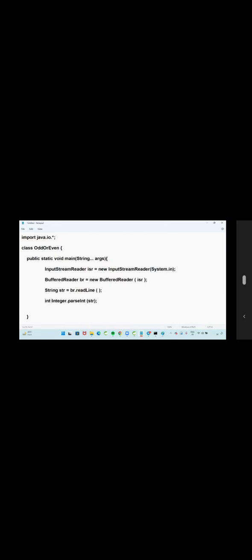Now let us store the integer number. What I need to do next? I want to check that number is an even number or odd number. If the number is an even number, I should print the message as it is even. If it is not even, then definitely it is an odd number, I need to print it as an odd number. How can you say number is even?